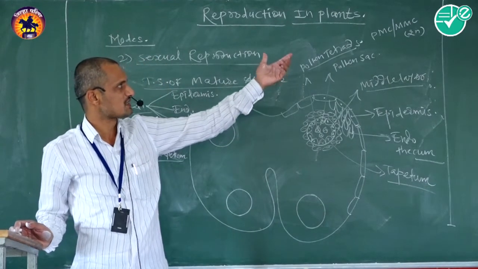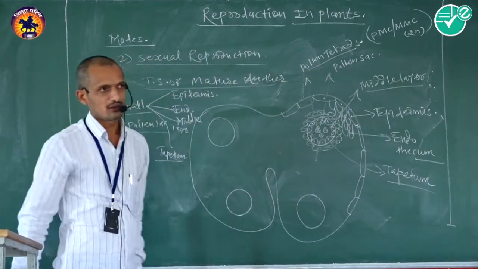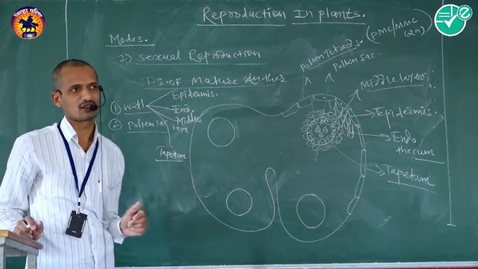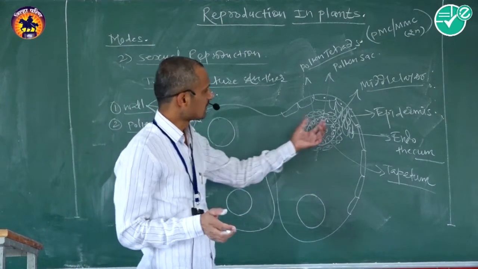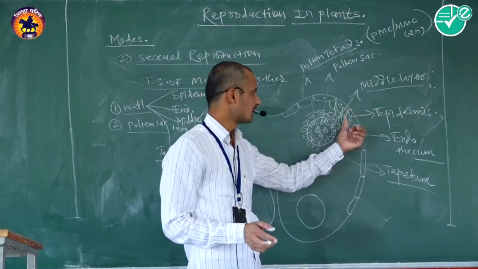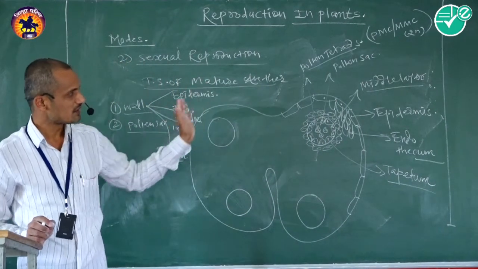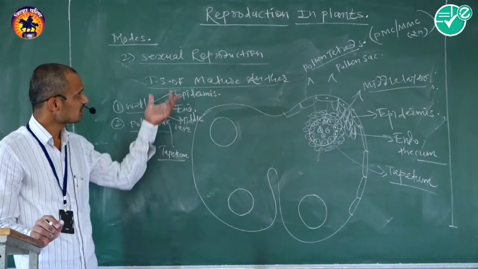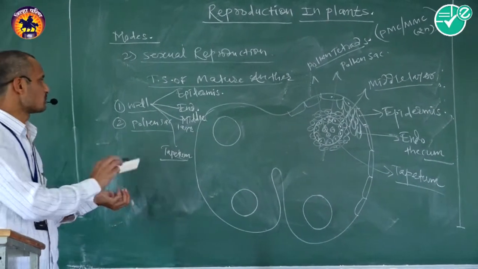These pollen mother cells or microspore mother cells are present inside the pollen sacs. At maturity, they break through the tapetum layer, middle layer, endothecium and epidermis, and are liberated outside the transverse section of the mature anther. That is the typical structure of the mature anther.